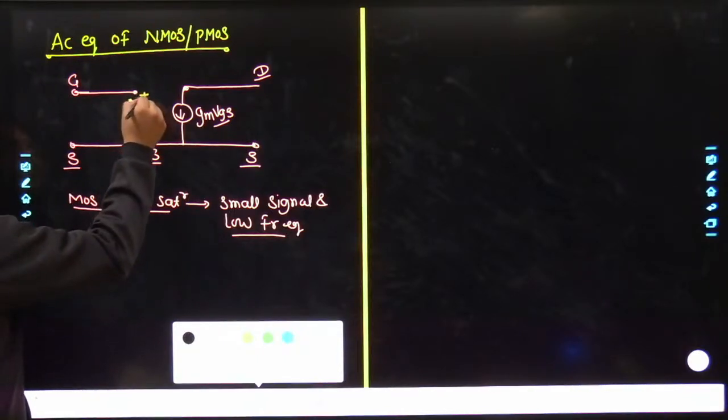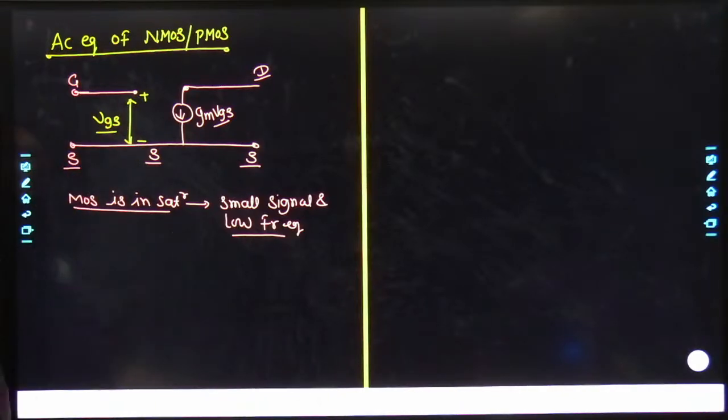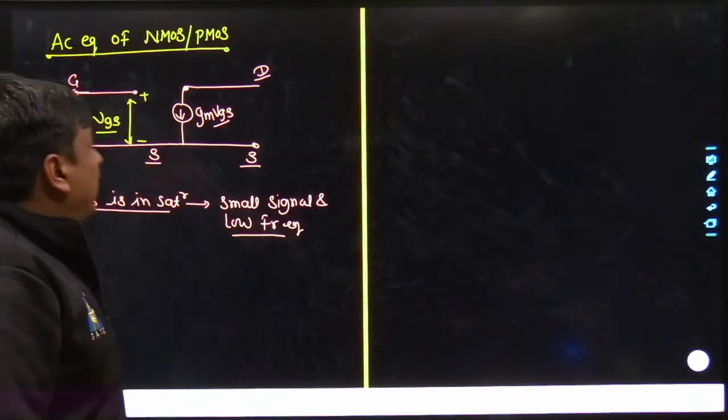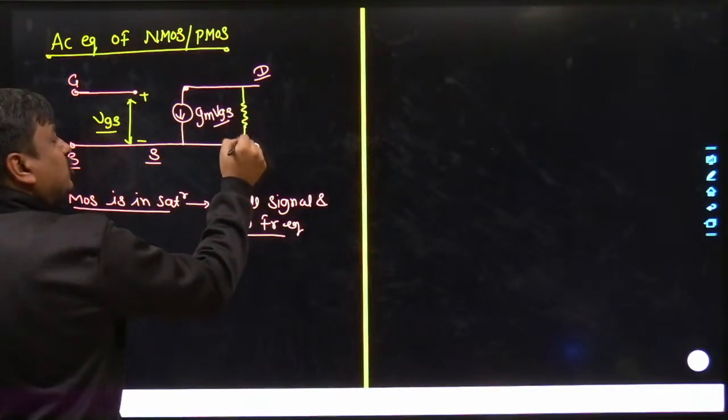So here becomes plus, here it becomes minus, and this is VGS. And in parallel with GM VGS, here comes the drain to source resistance.